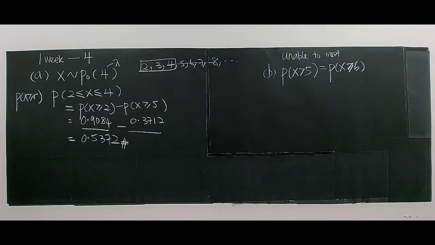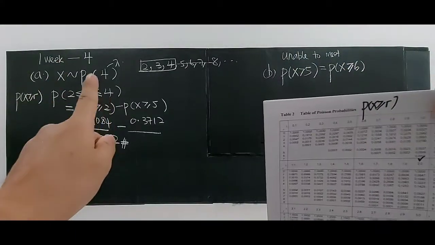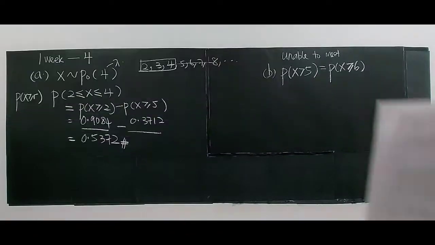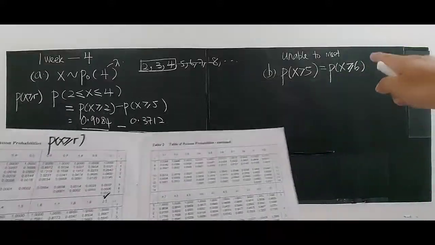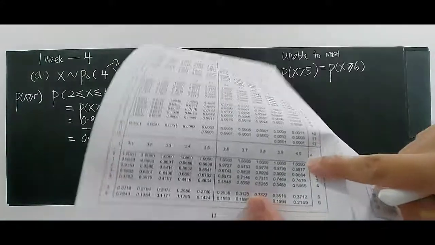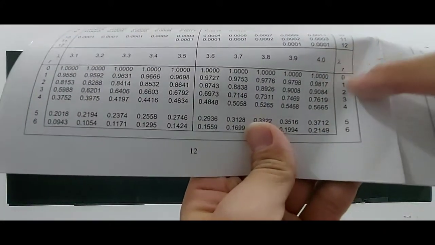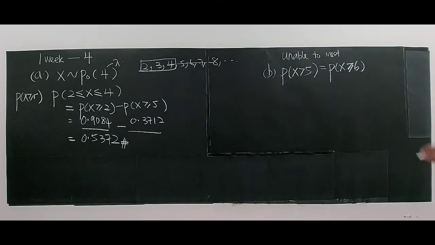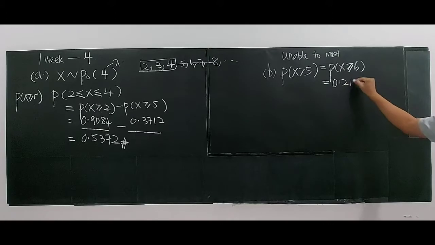So find the probability. Very simple. Look at the statistical table. The mean is 4, because the question is still in a week. It's unable to meet the demand in a given week. So look at the mean here, which is 4. At least 6, so you find the value here. Lambda is 4, at least 6. The answer is 0.2149. So this is the probability for question B.